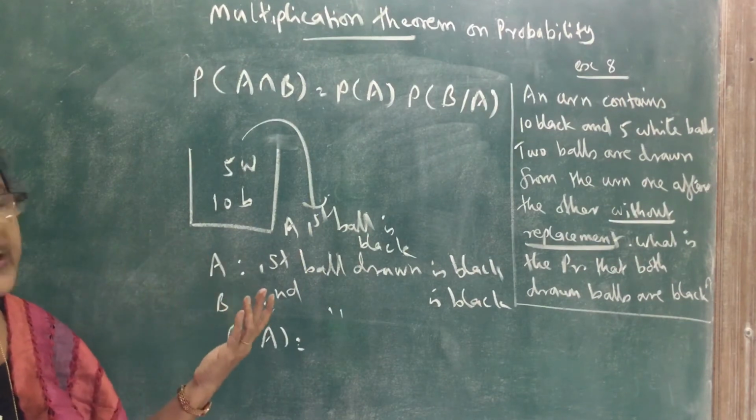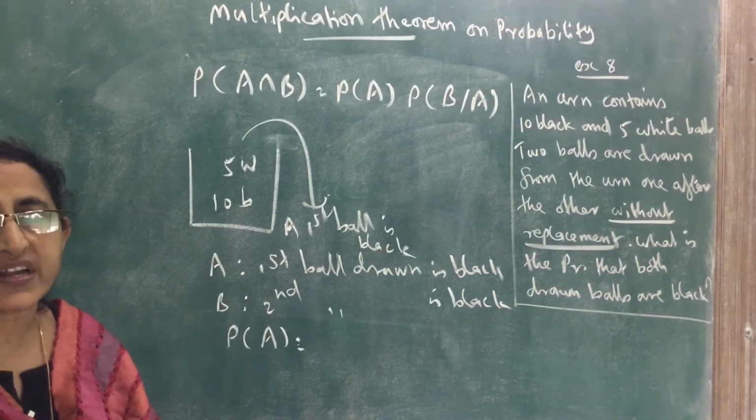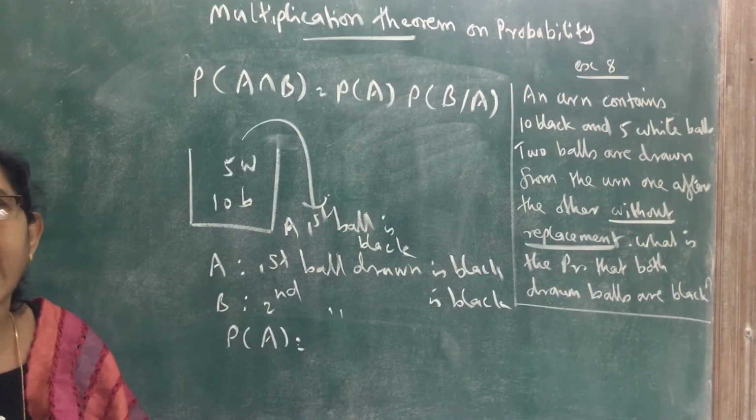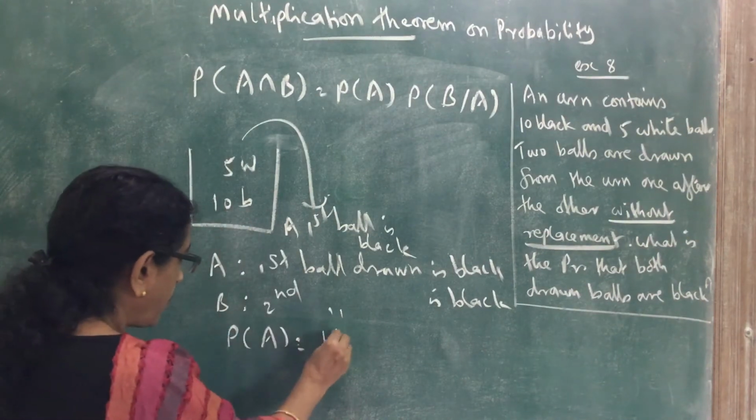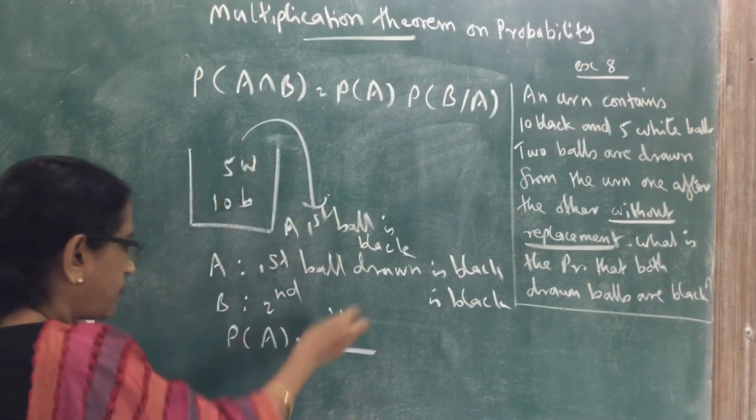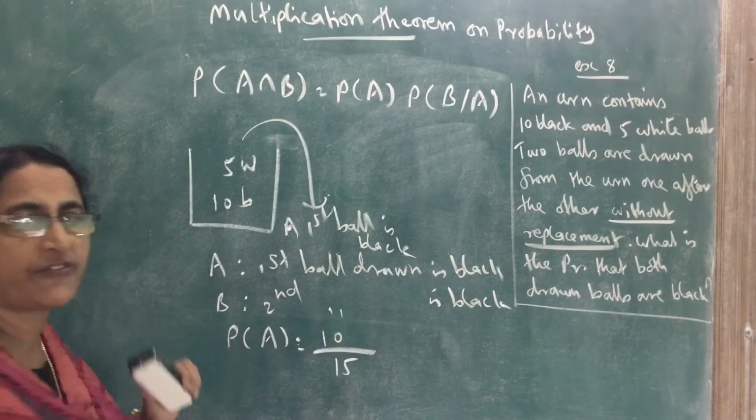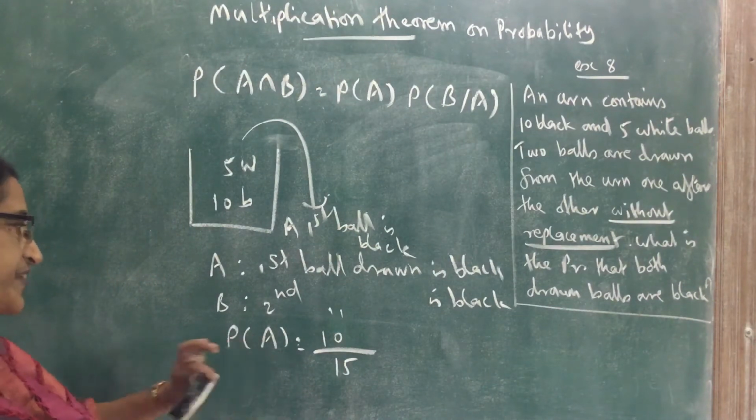From that box, one ball is drawn. What is the probability that the first drawn ball is black? We name the event A: first ball drawn is black. There are 10 black balls divided by the total number of balls, 15. So probability of A is 10 by 15.